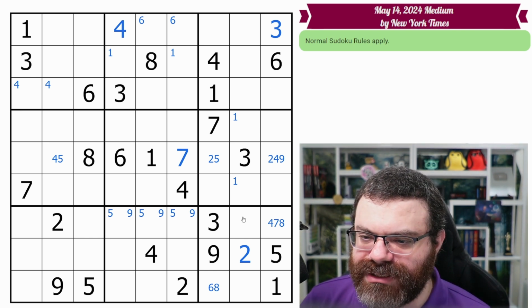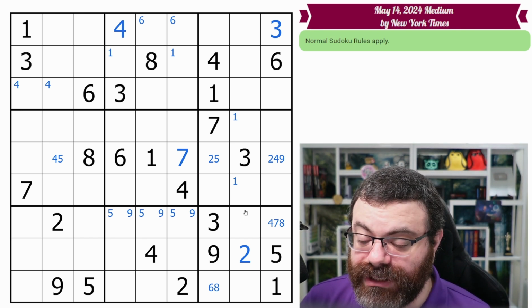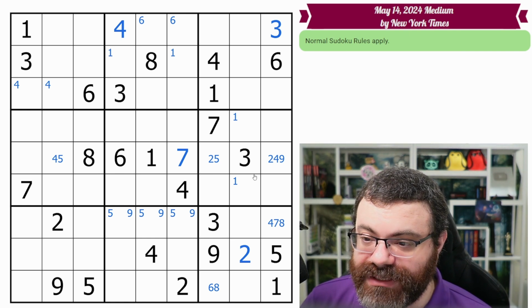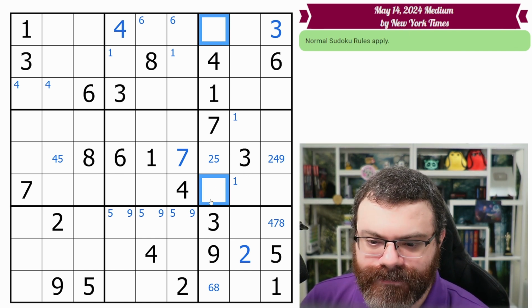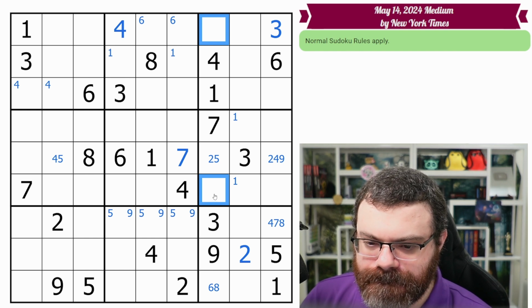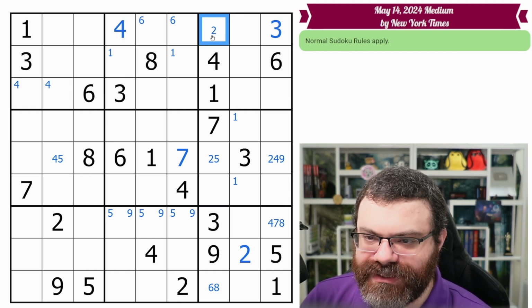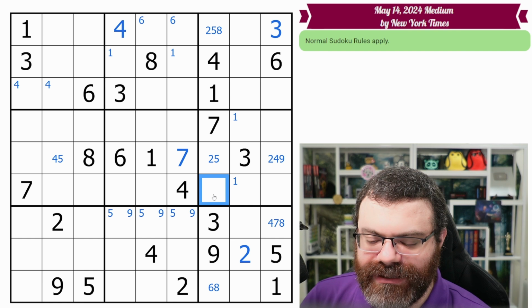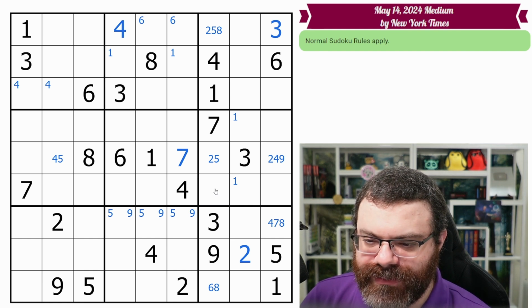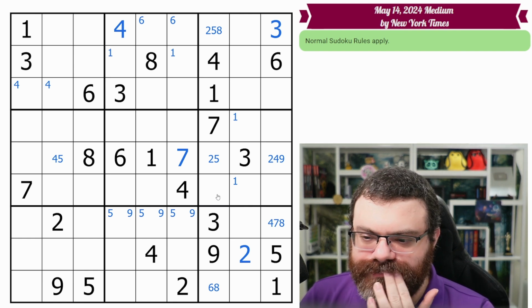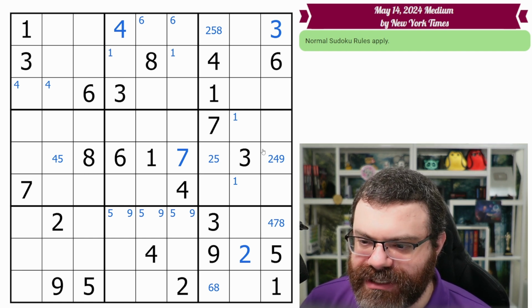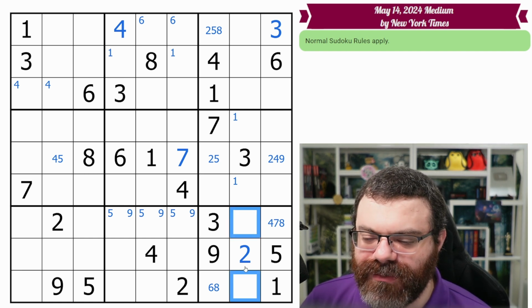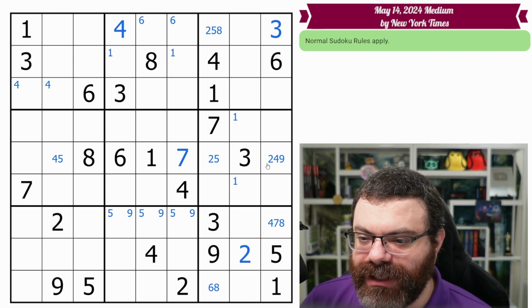Any filled box columns? Not really, no. Any columns or boxes down to 4 or fewer? I am seeing this column is down to 2, 5, 6, 8. This sees 6, so this is 2, 5, 8. I think this can be any of 2, 5, 6, 8. Okay. So not much more to do with that. This box is down to 5. This box was down to 4, but we already looked at it. It was the 4, 6, 7, 8, and it's still just 4, 6, 7, 8.